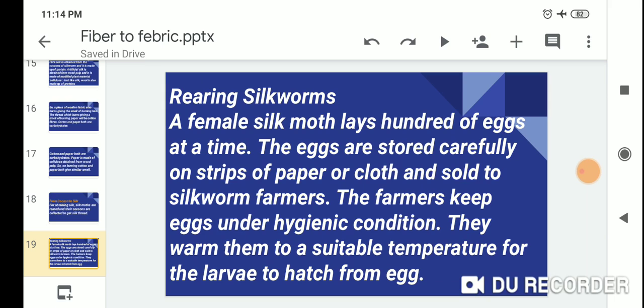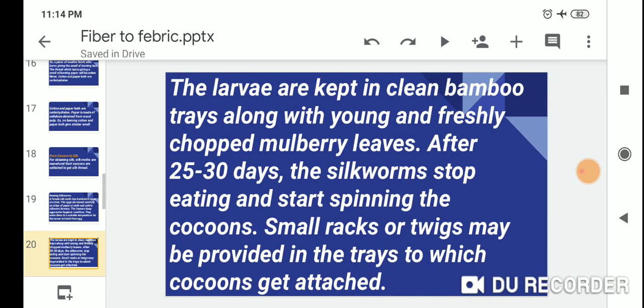The farmers keep the eggs under hygienic conditions. They warm them to a suitable temperature for the larvae to hatch from the eggs. The larvae are kept in clean bamboo trays along with freshly chopped mulberry leaves.